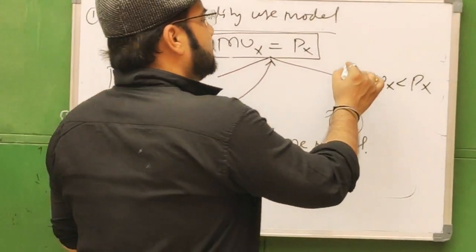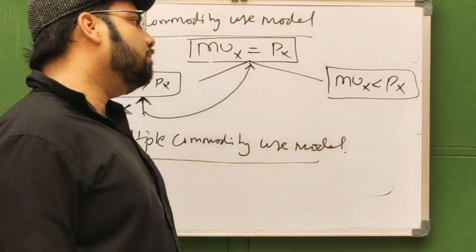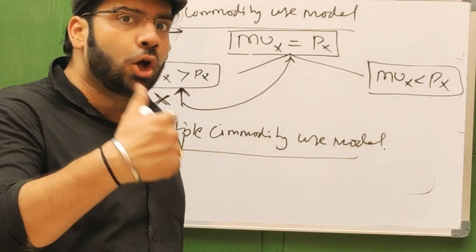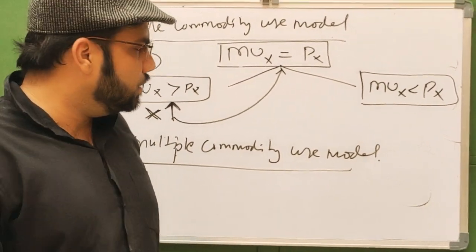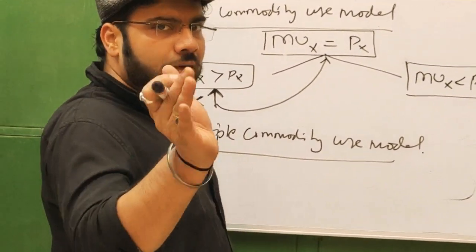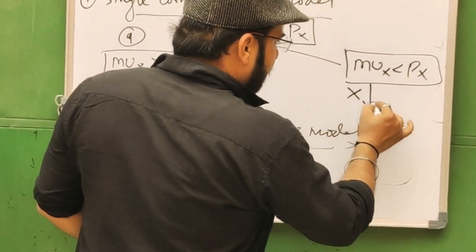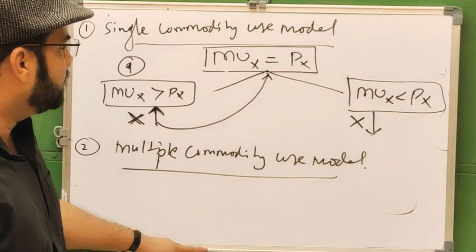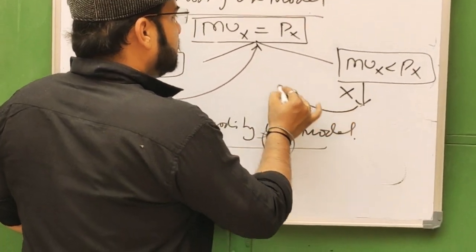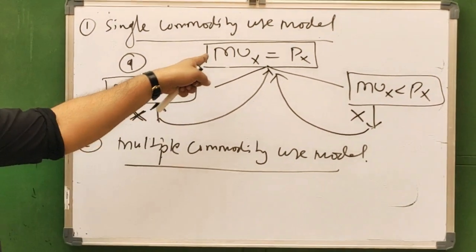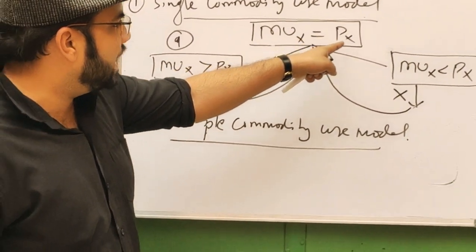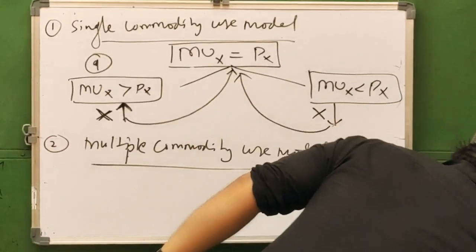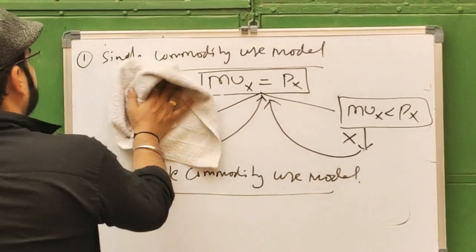The second condition is when the marginal utility of X is less than the price of X. It means he is at a loss. And what will he do? He will cut the consumption. He will cut the quantity of commodity X until this condition is set up, that is, the marginal utility of X equal to the price of X. Now here we will take the mathematical derivation of this equation.